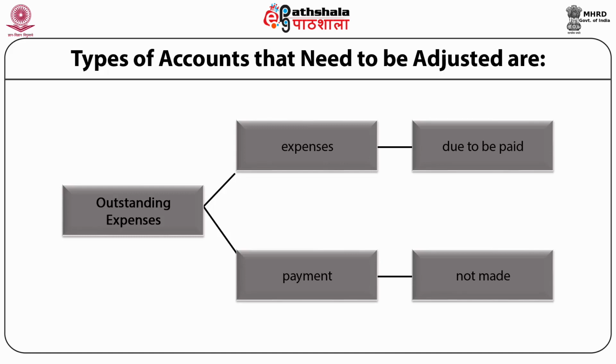Further, outstanding expenses are shown on the debit side of the profit and loss account. For example, outstanding wages will be shown on the debit side of the trading account by adding this outstanding wages into the wages account, whereas salaries outstanding will be added in the salaries account on the debit side of the profit and loss account.